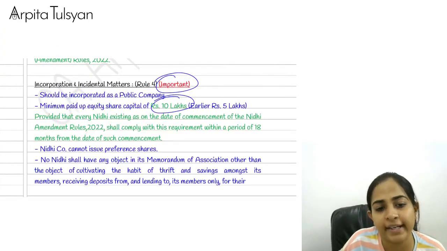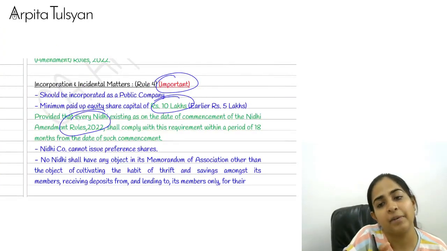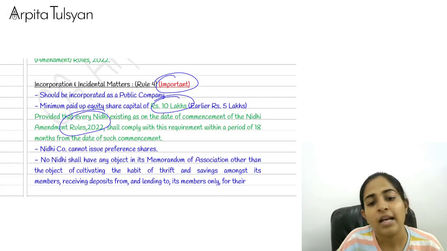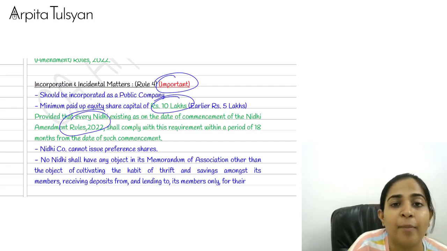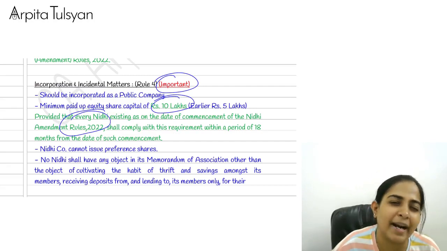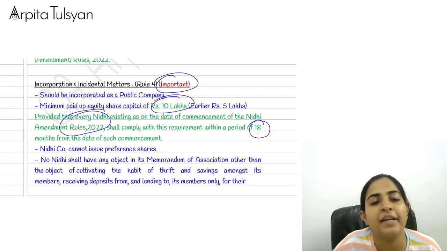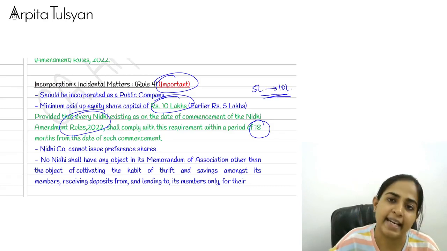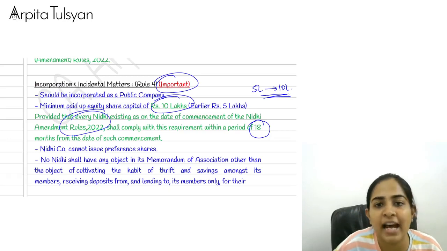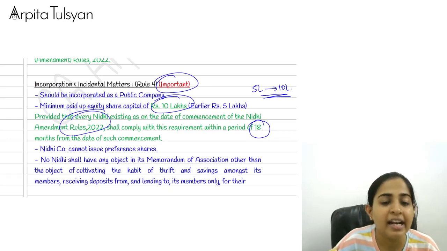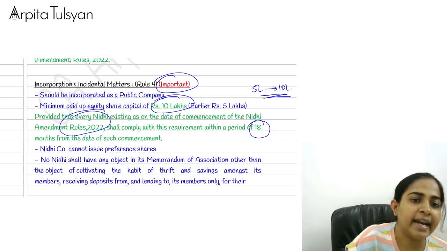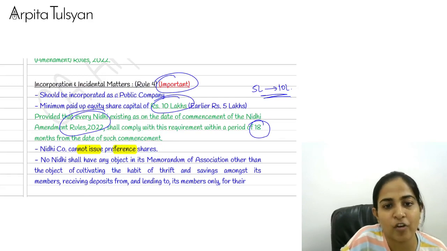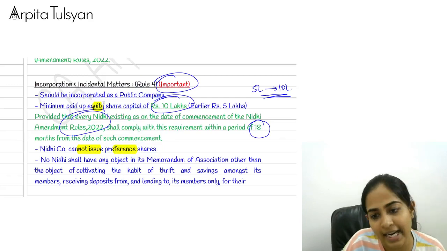But then they have put a point there. The companies which were existing as on 19th April 2022, that is the day when these rules came into picture, it's not that right from the next day they will have to increase their capital. That is not practically possible. So they have got a transition period of 18 months. Within 18 months, they have to get it increased from 5 lakh to 10 lakh. For all the existing companies, obviously we'll have to give them some transition, because otherwise it will become very difficult for them. Then this point we have already done. It cannot issue preference shares, because we have already seen it should be having paid up equity share capital.